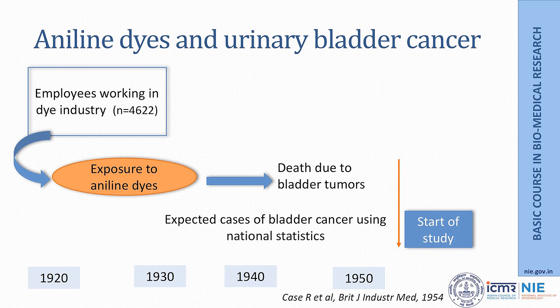Investigators also reviewed the death records of these 4,622 individuals and looked for any mention of urinary bladder tumors on their death records. Then they compared the death rates in this population with the expected number of deaths from bladder cancer using national statistics. So, by the time the study started, both exposure and outcome had occurred.